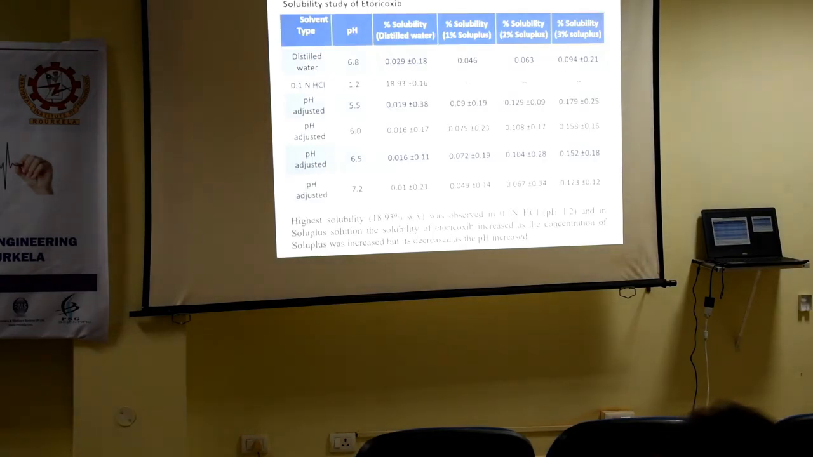This is showing the solubility study: in distilled water at pH 6.8, the solubility is this. Distilled water, then 1%, 2%, 3% Soluplus. If we increase its concentration, then the solubility of the drug increases as compared to distilled water. This is normal distilled water, and this is distilled water containing Soluplus. Soluplus is one of the polymers that is used to increase the dissolution and solubility of poorly water soluble drugs.